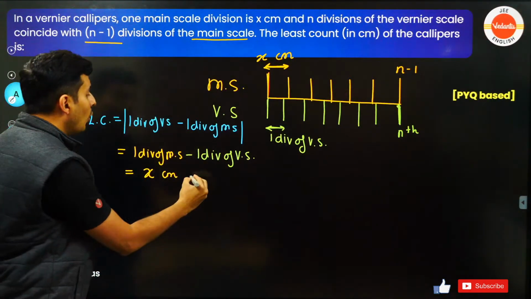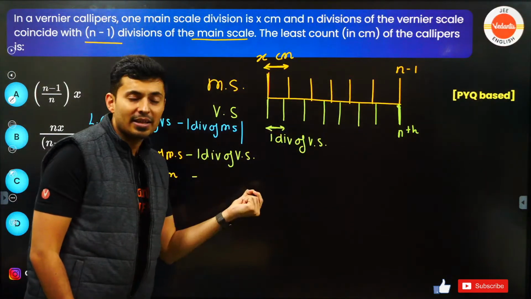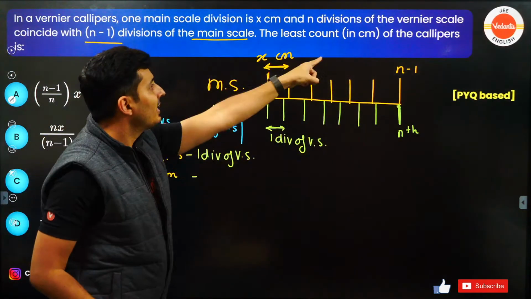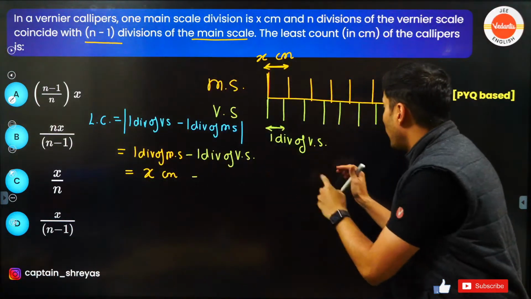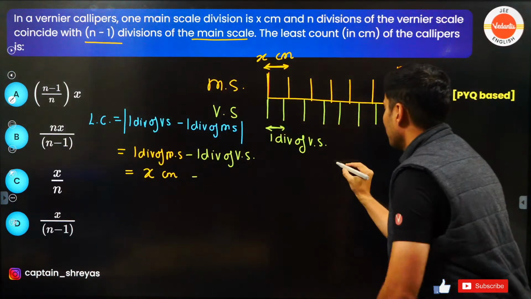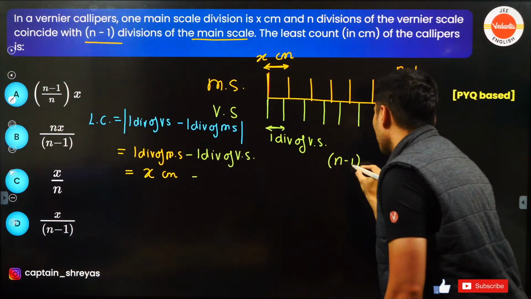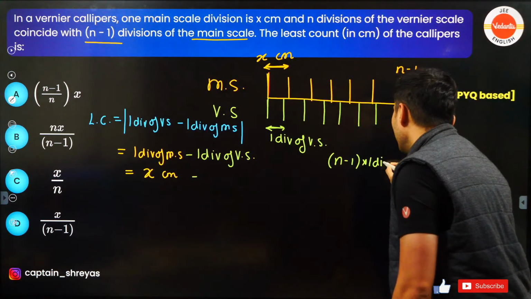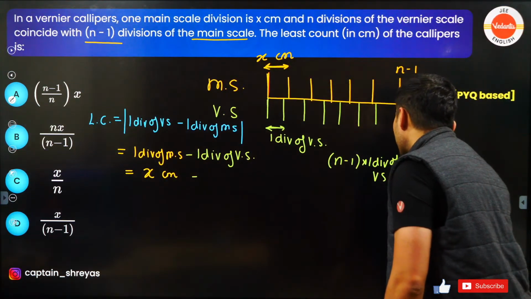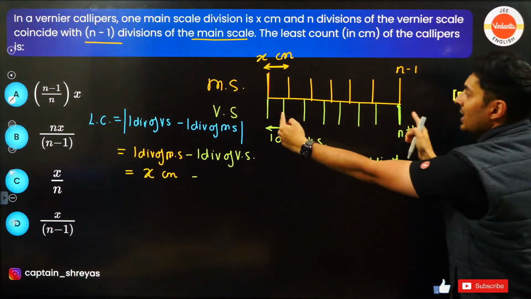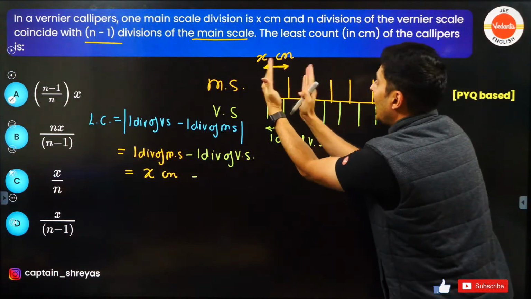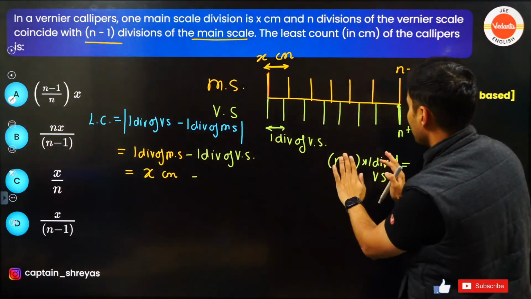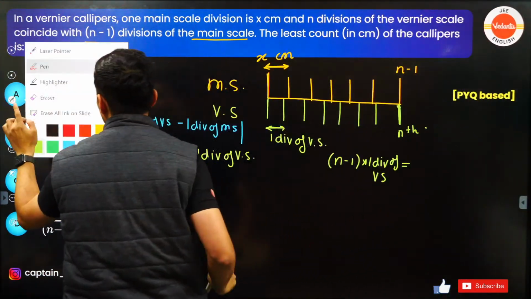Now what will I do over here for one division of vernier scale? Use logic. Whatever is coinciding, now use that logic. n minus 1 into one division of vernier scale will be equal to one division, n minus 1 times will be equal to, n, sorry, not n minus 1 times, n times, my bad.